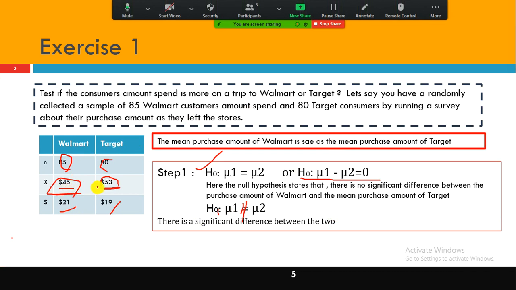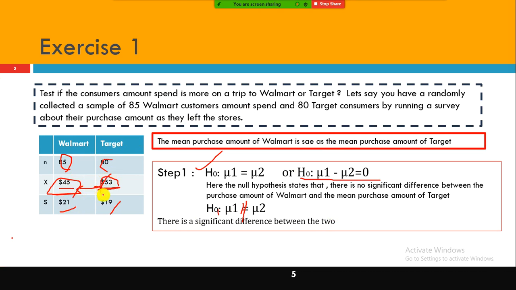Now I'll ask you a question. By looking at these values, why can't we conclude that, obviously, the average amount spent by the Target customers is more than this one? Then why should I define a null hypothesis and alternative hypothesis and conduct the test? Just by seeing this, we can understand, right? Tell me, why do I need to conduct the hypothesis test? One is the sample mean, another is the population mean. So we need to do a test to identify the population.